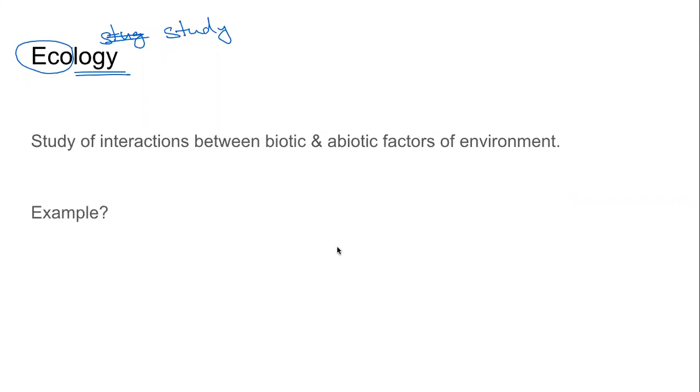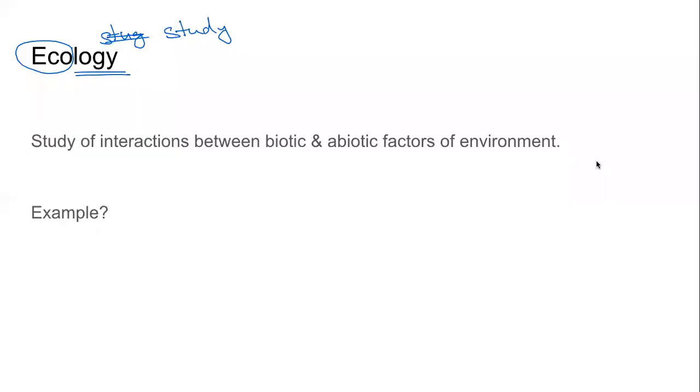Instead of saying what it is, can you give me an example? If you are saying it's an interaction between biotic and abiotic factors, can you think of an example of how abiotic and biotic factors interact? Remember, the biotic factors are all the organisms. Everything that is not alive are the abiotic factors. How are they related to each other? How do humans interact with the abiotic factors? How do animals interact with abiotic factors? I thought we only interact with living organisms. Do we interact with abiotic factors also? Give me an example. Think.